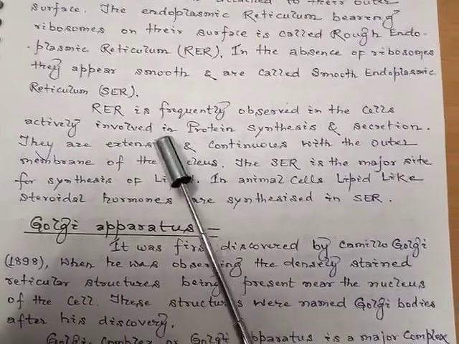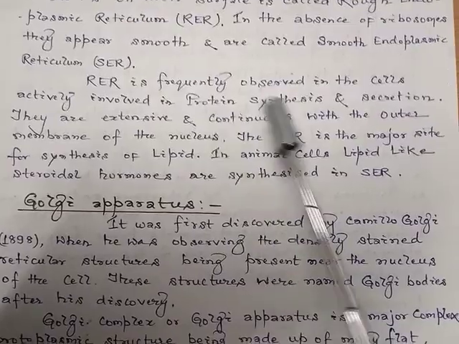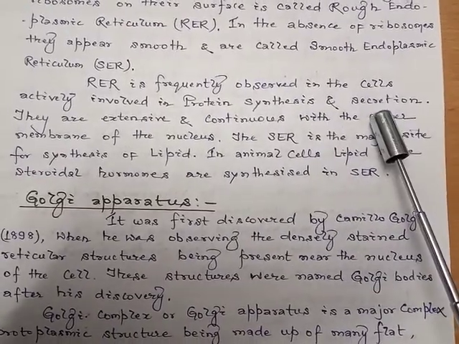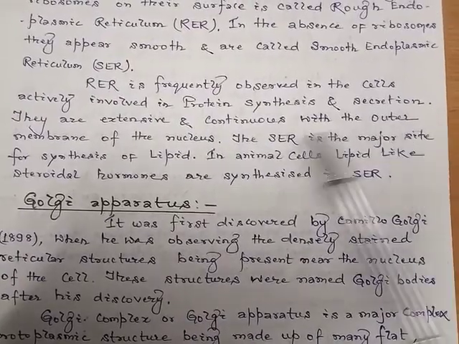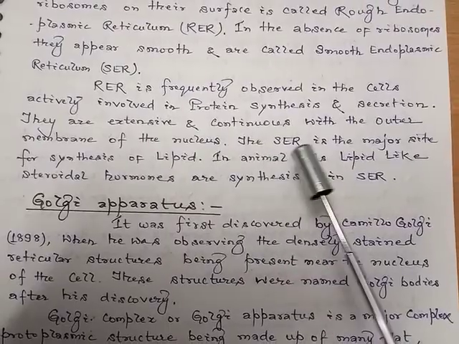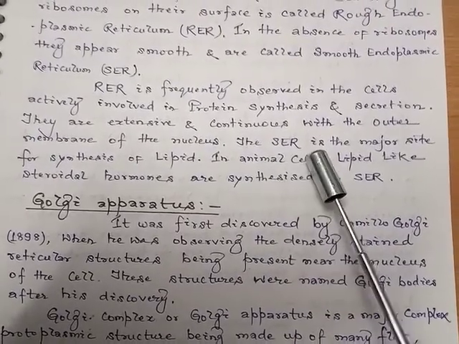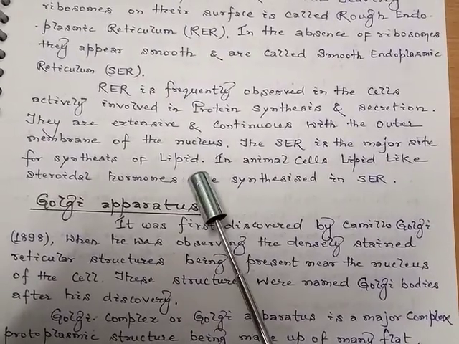RER, meaning rough endoplasmic reticulum, is frequently observed in the cells which are actively involved in protein synthesis and secretion. They are extensive and continuous with the outer membrane of the nucleus, whereas the smooth endoplasmic reticulum is the major site for synthesis of lipids.